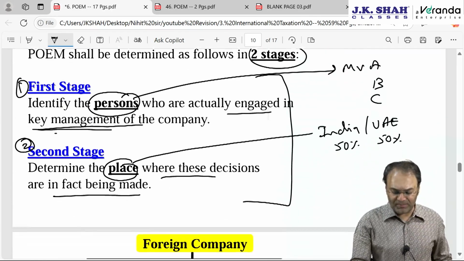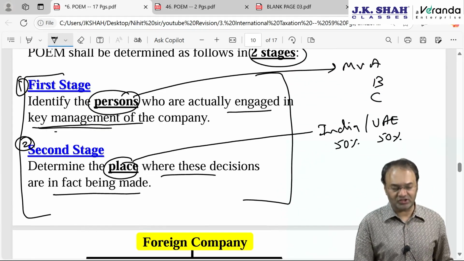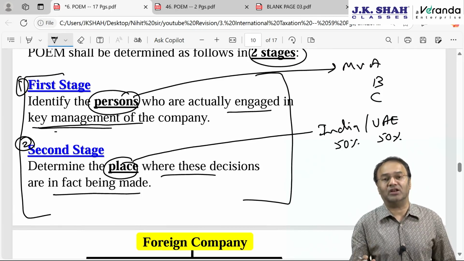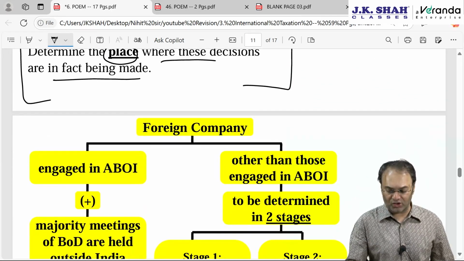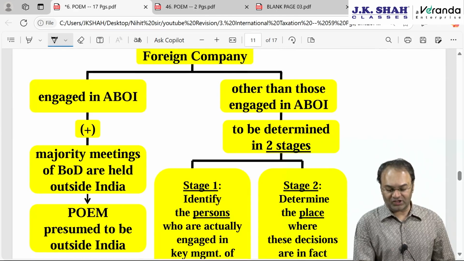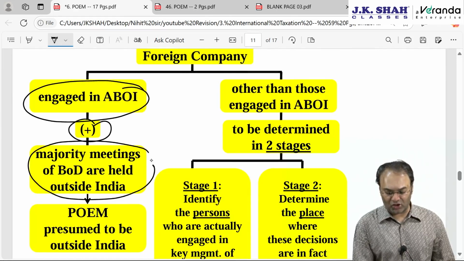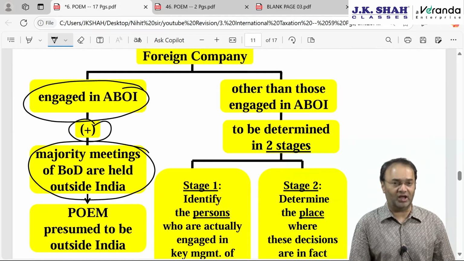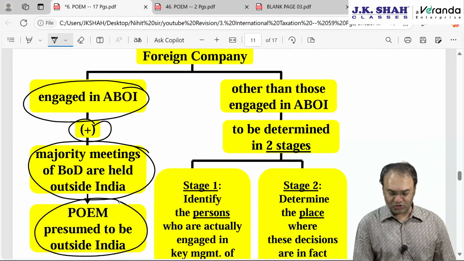But from an exam perspective, only a theory question can come on this. Otherwise, up till now, only practical questions have come, and that too on calculation of ABOI. So we can conclude that if a foreign company is engaged in ABOI plus the second condition, majority of meetings of the board of directors are outside India, then we can say POEM is presumed to be outside India.